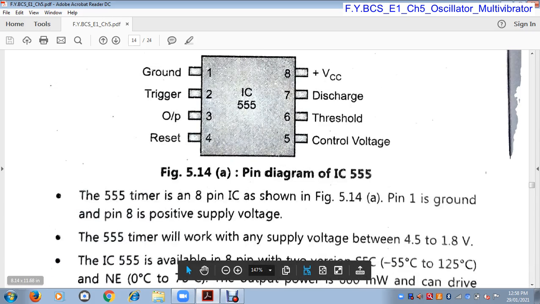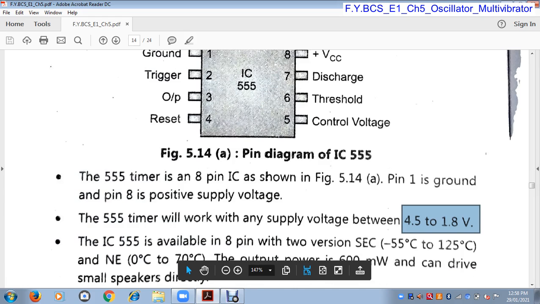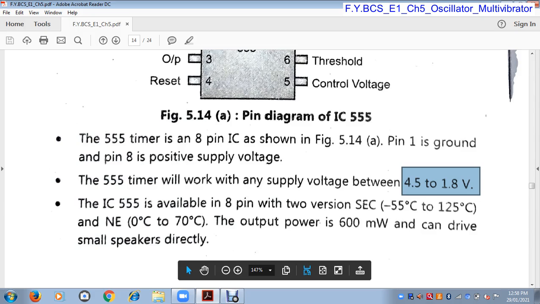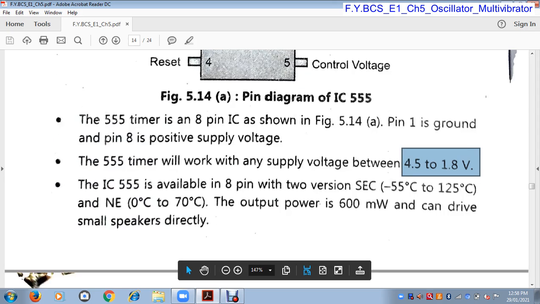The 555 timer will work with any supply voltage between 4.5 to 18 volts. So this is the supply voltage range that we provide to pin number 8. IC555 is available in 8 pin package. Its output power is 600 milliwatt.